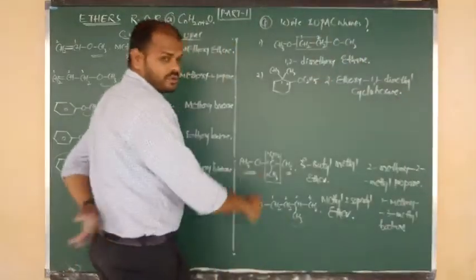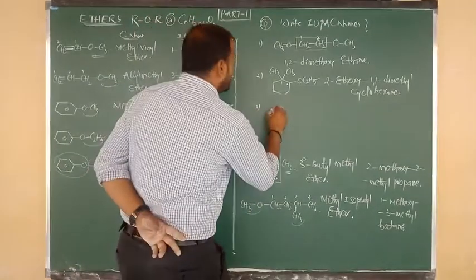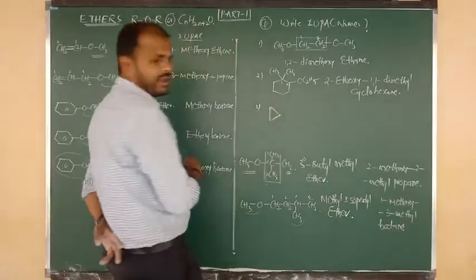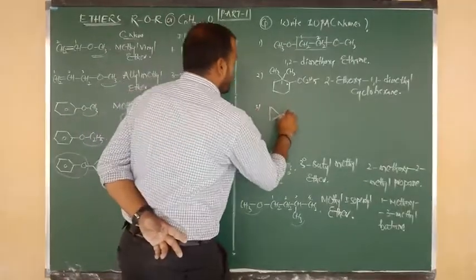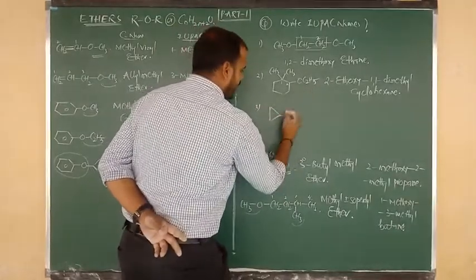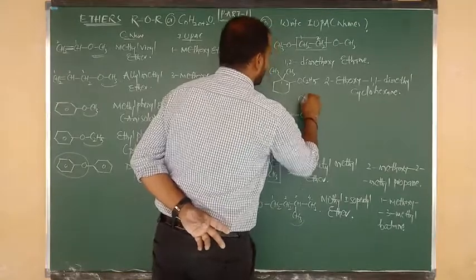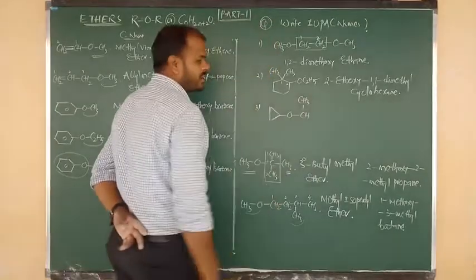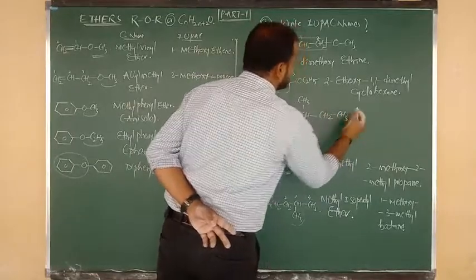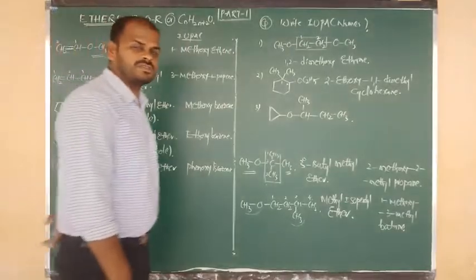Good. Another question I want to ask you here. Are you listening? First of all, here I have written a cyclopropane ring, and suppose it is connected to O. O is connected to CH, and suppose above plane or below plane, as you wish, connected to CH3 and connected to CH2. Again it is connected to CH3. This is the structure I have given to you. Right, try to find the IUPAC name.